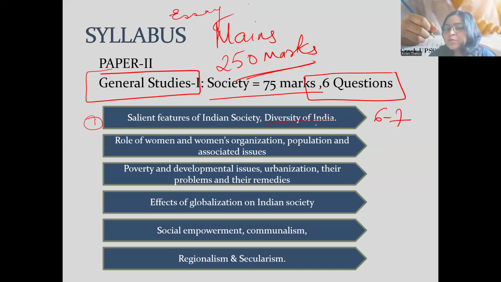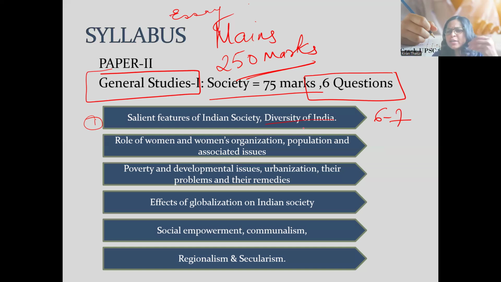The next point is diversity of India. We know that India is one of the most diverse countries in this world. But in spite of being the most diverse country, we stay in harmony, in peace. That is a unique significance or salient feature of Indian society. But because of this diversity, there are different issues and challenges which we are facing, and we have to come up with solutions, because diversity is an asset for India. We need to cherish it. So what are the issues? We need to rectify and solve them. So that is the first point, salient features of Indian society.